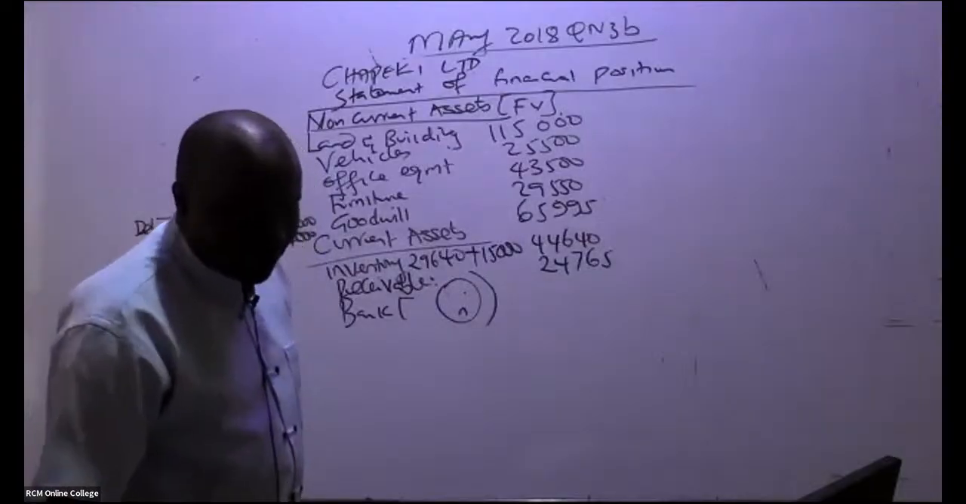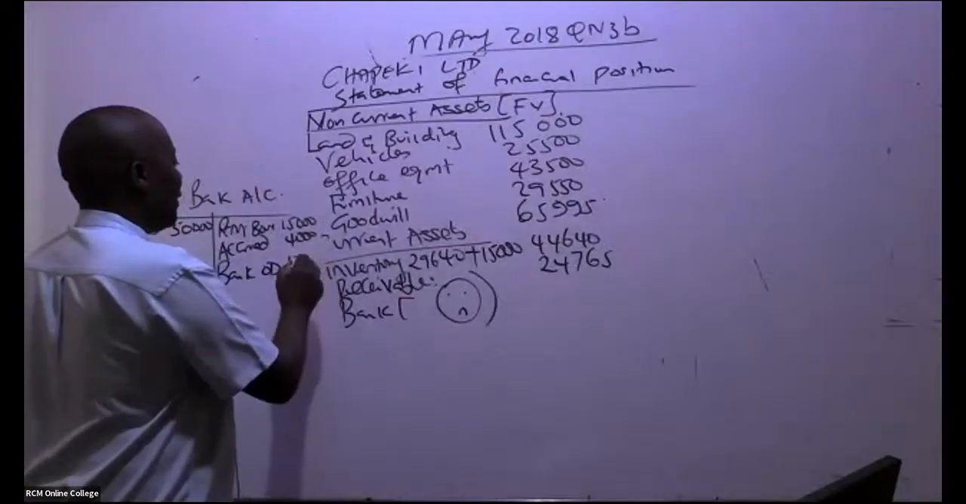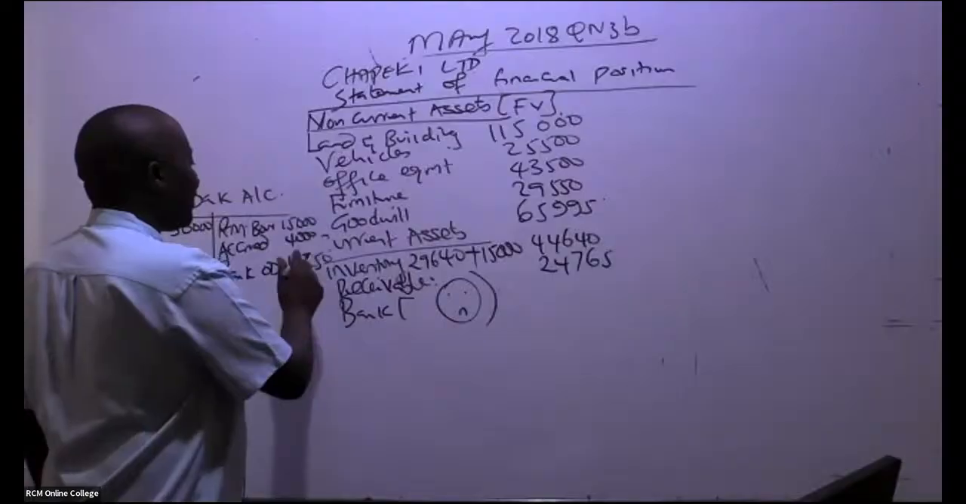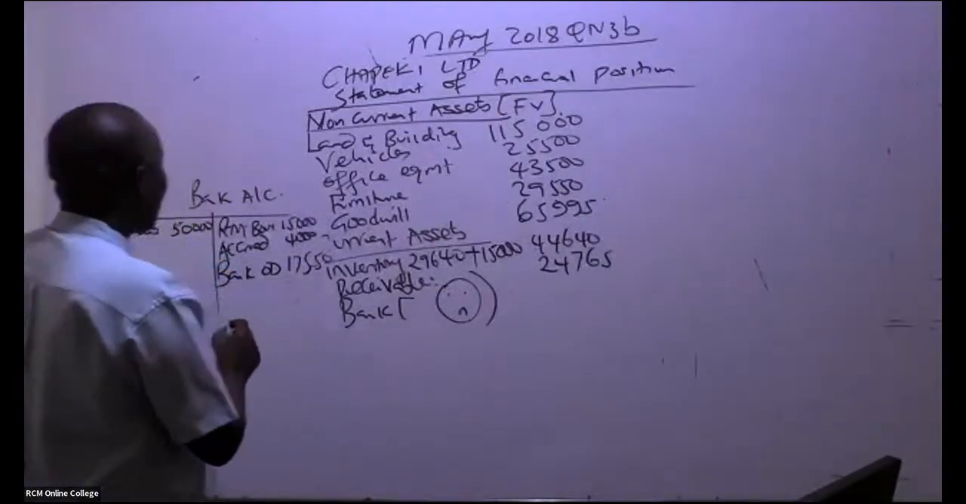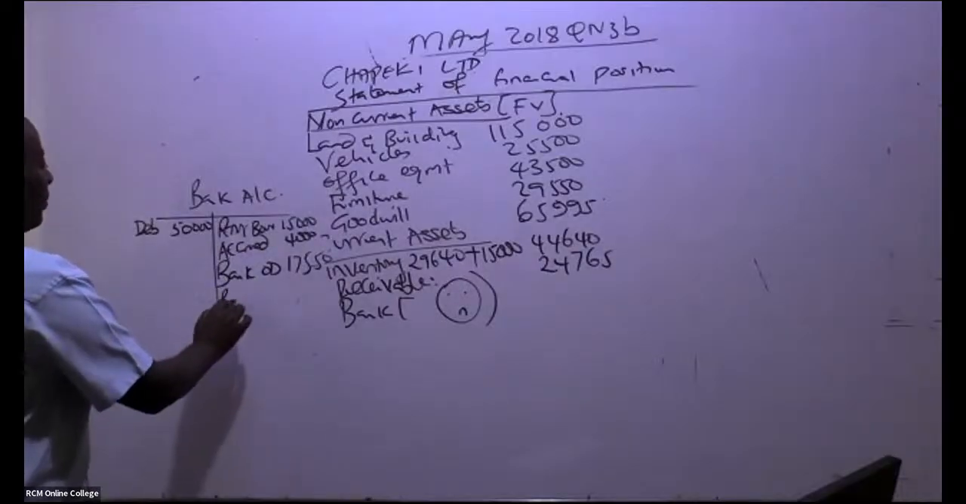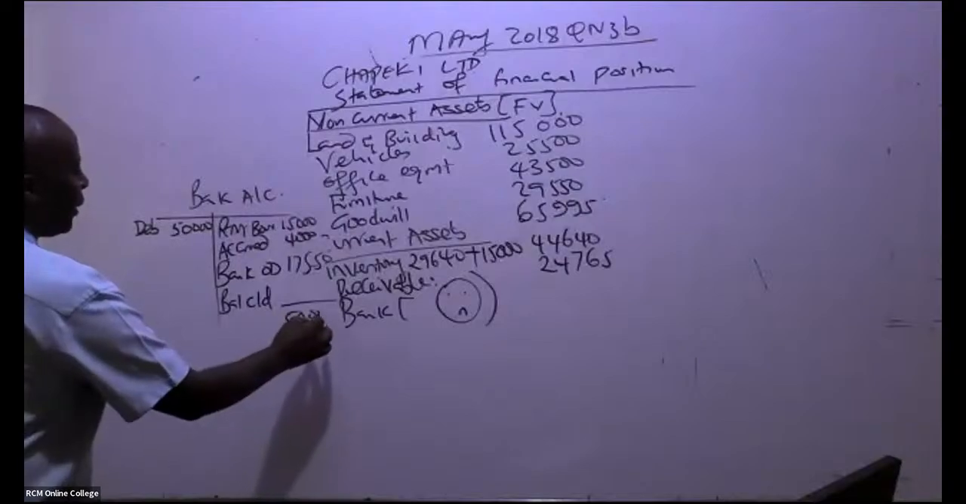I'm being told 17,550. So 17,550, and that is it. So go ahead and give me the balance carried down. It will be here, 50,000.